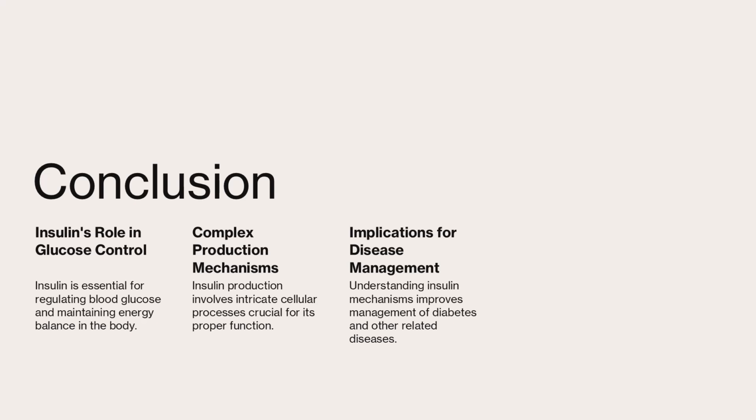Conclusion. Insulin is a master regulator of glucose and a cornerstone of metabolic health. From its production in the pancreas to its cellular actions and systemic effects, insulin ensures that glucose is used efficiently and stored appropriately. Understanding these mechanisms is essential, not only for appreciating human biology, but also for managing diseases like diabetes. As science advances, so too does our ability to harness insulin's power for better health and longer lives.